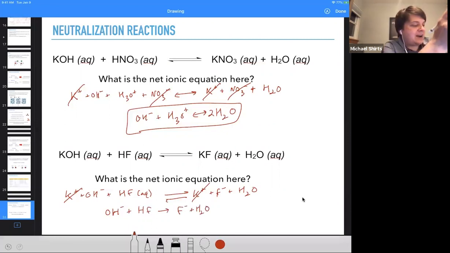In other words, the hydrogen reacts by moving from the fluorine to the hydroxide to produce fluoride ion and water. You notice I'm drawing a double-headed arrow here to indicate some sort of chemical equilibrium. And we'll talk a lot more about chemical